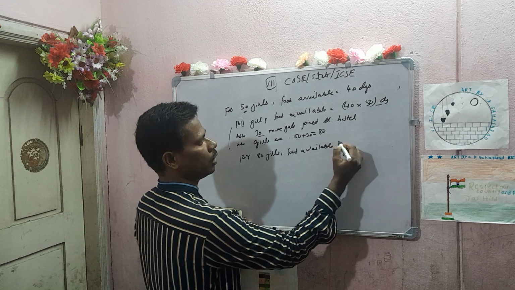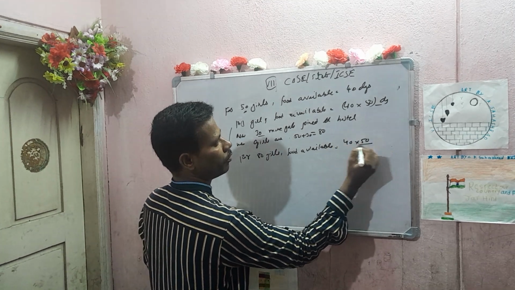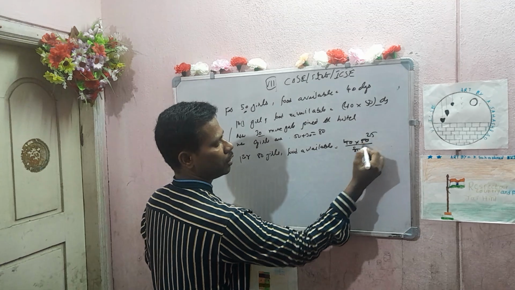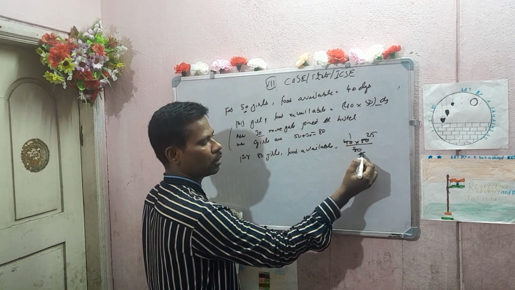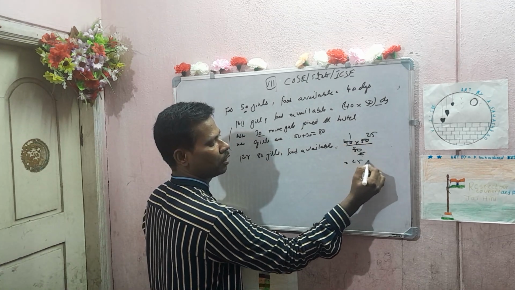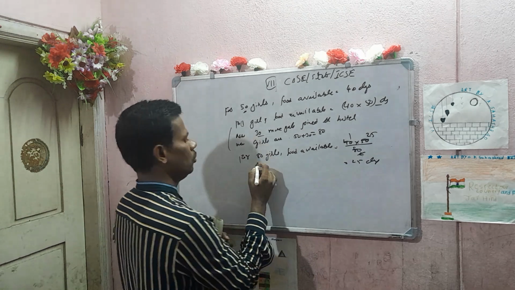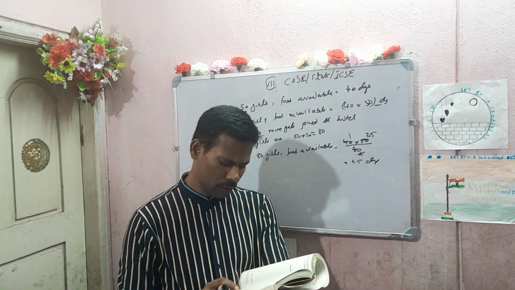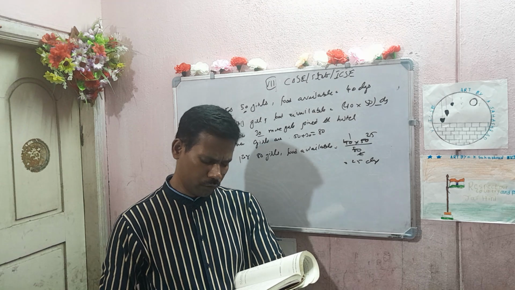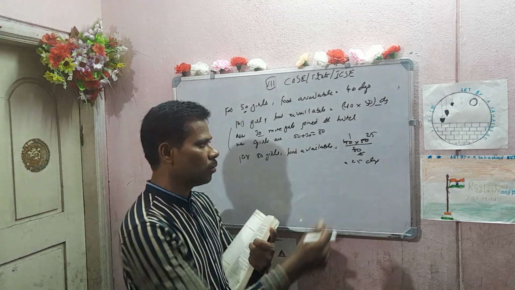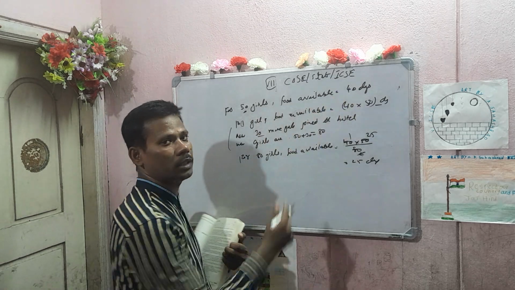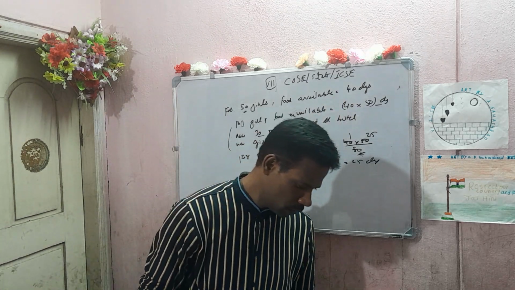So what you have to do here? 40 into 50 by 80. 4 by 8 is 1, 40 by 8 is 5, so 5 into 5, that is 25 days. So the provision lasts for only 25 days, whereas for 50 girls, it was 40 days. Next question.